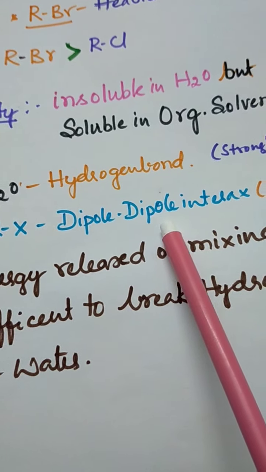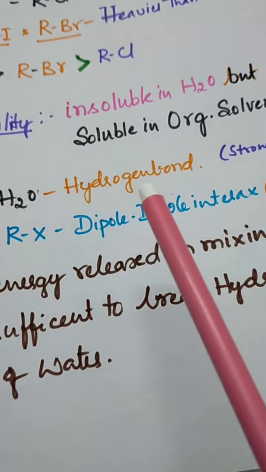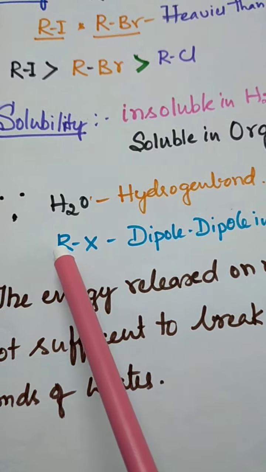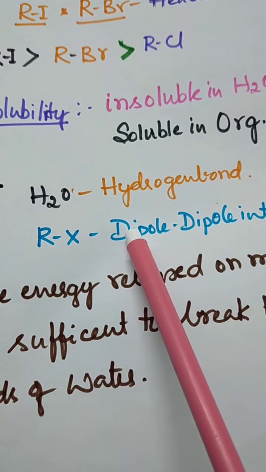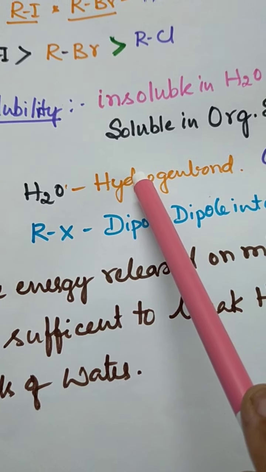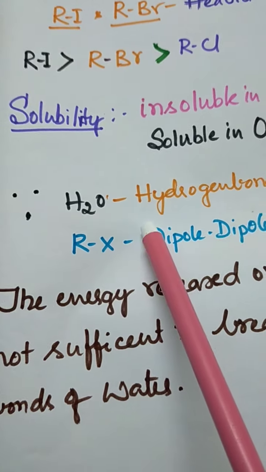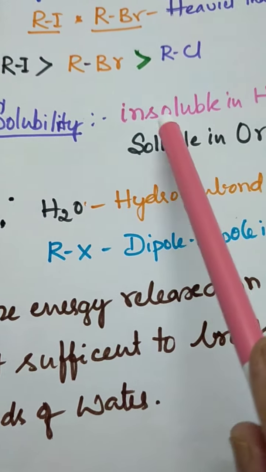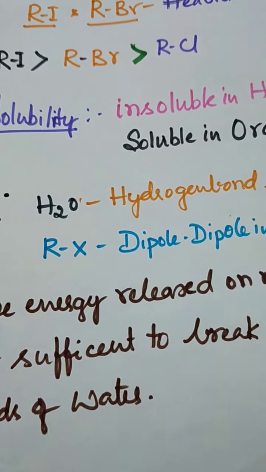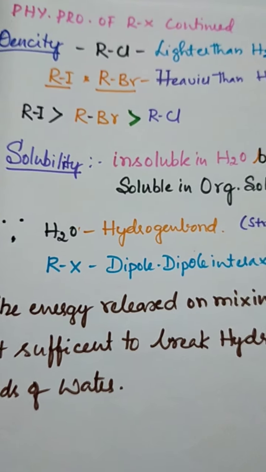This is weaker than the bond which is present in haloalkanes, it is weaker to break the hydrogen bond of water. That's why they do not dissolve in water, they are insoluble in water. I think you are clear.